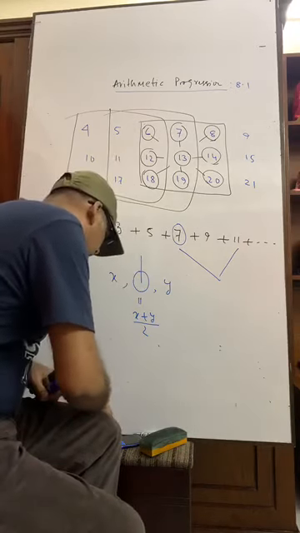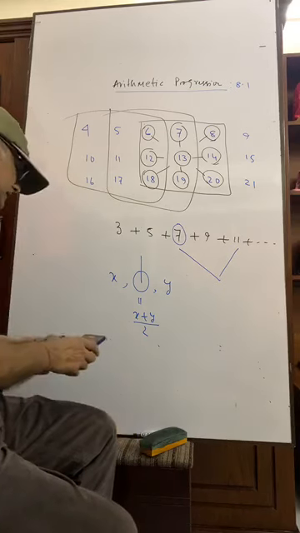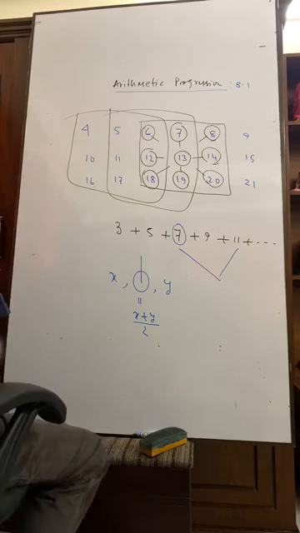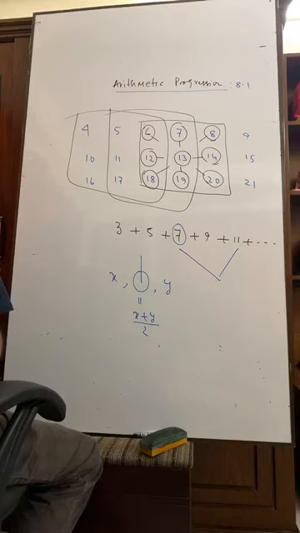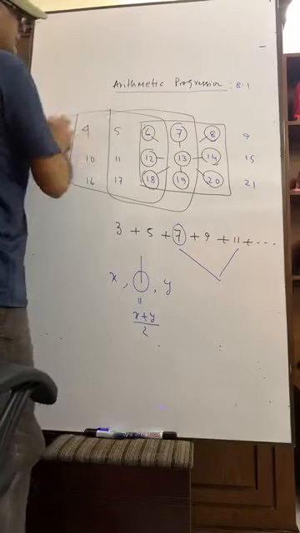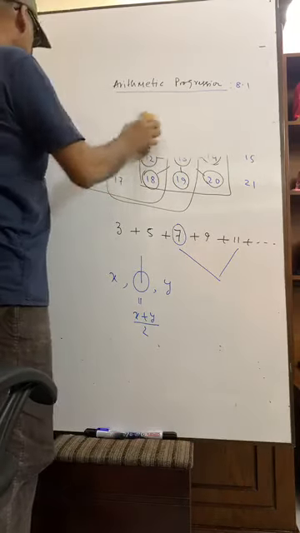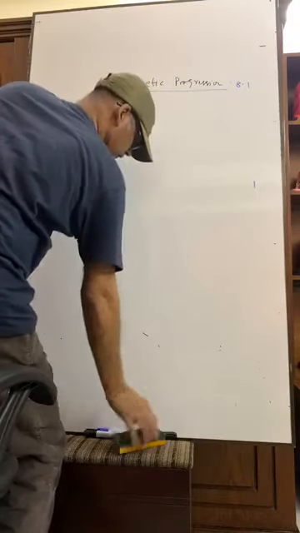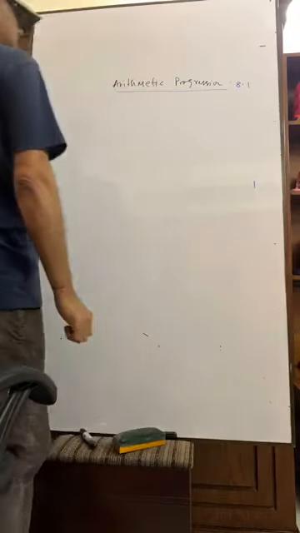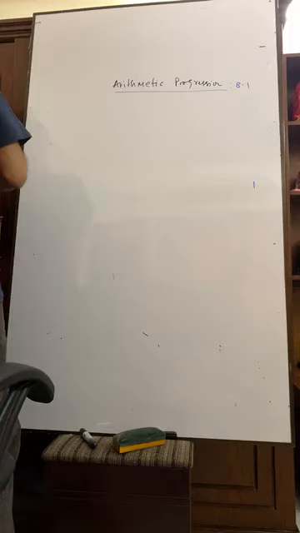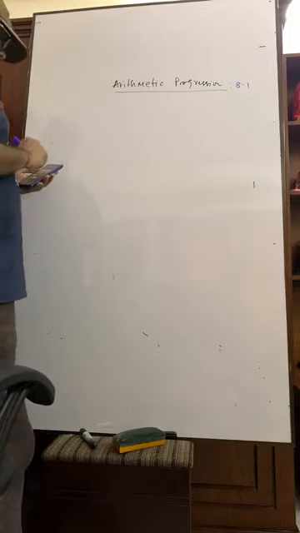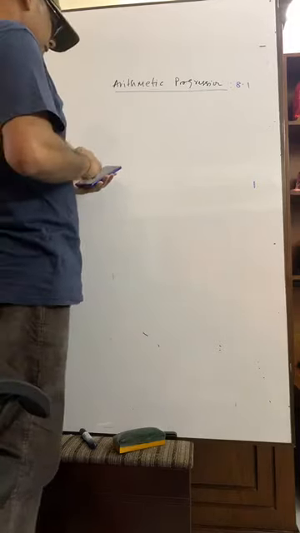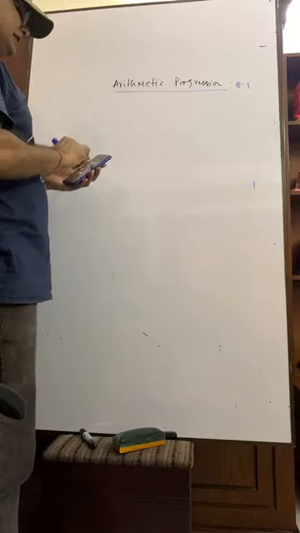Now, in your question number 6, what is written there?